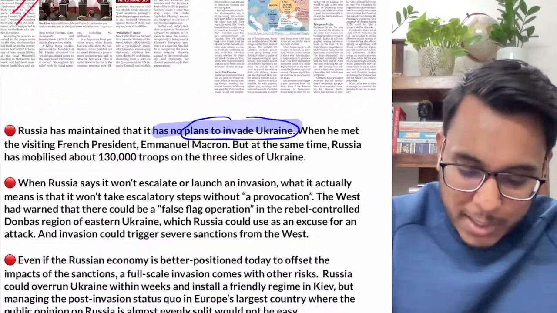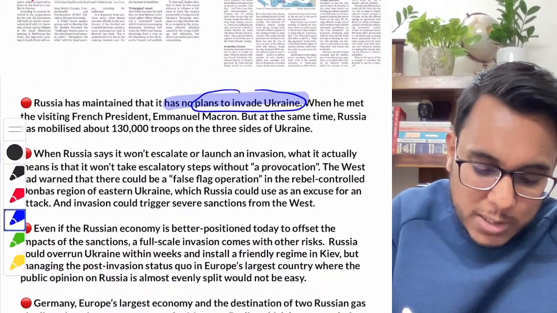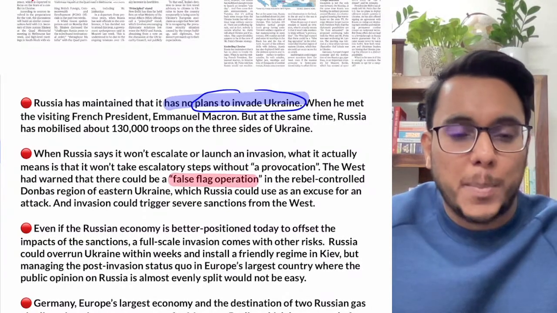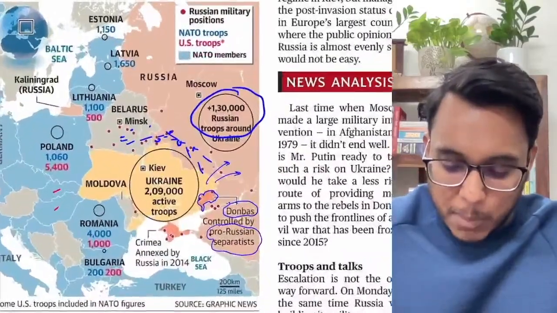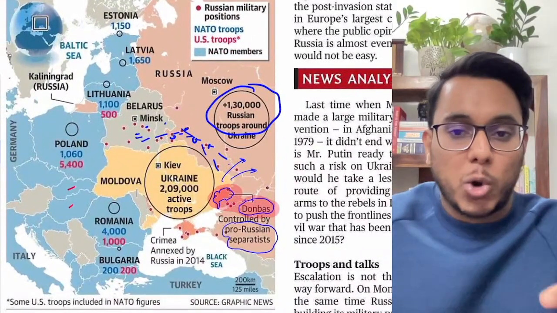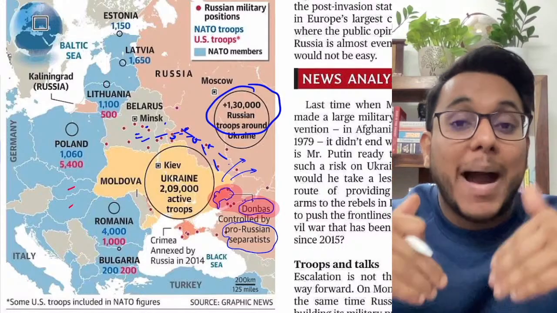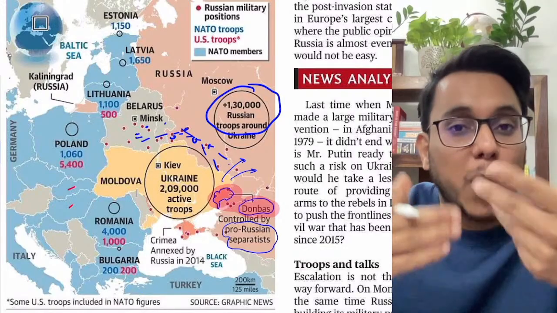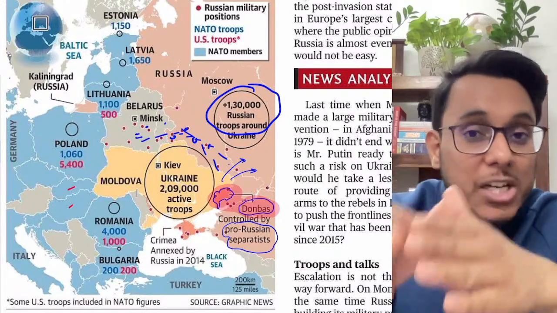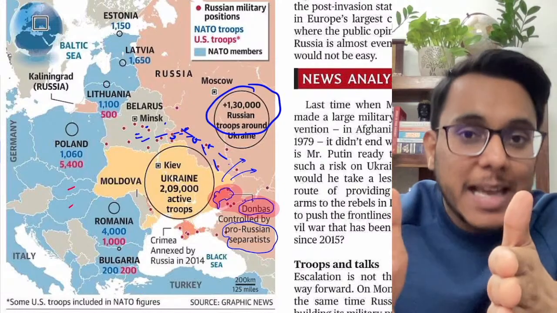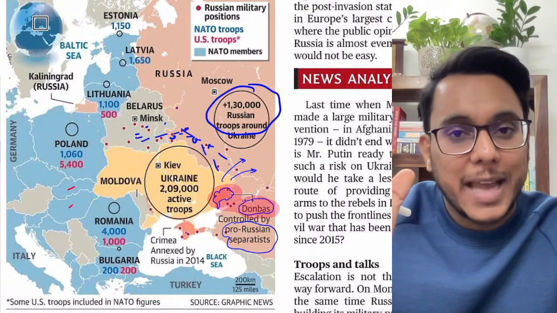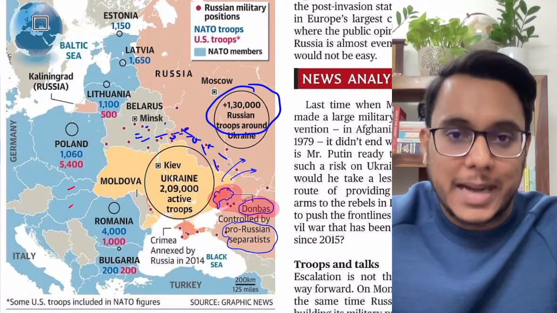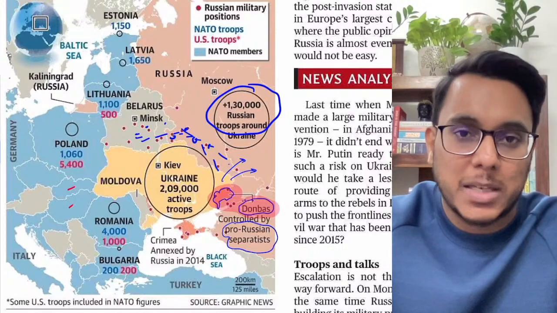Now guys, there is one particular concept, the concept of false flag operations. What is this false flag operation? I told you already that this is the Donbas region, which is controlled by the pro-Russians. Now they might carry out an attack, or they might create some problem in the region, and Russia will take this as an excuse that Ukraine has done this. False flag attack means that you take a different identity and carry out an attack. Now it has happened many times in the past. Is it clear or not?